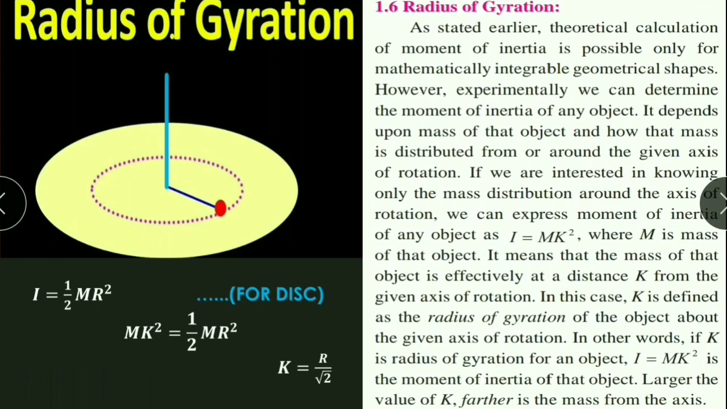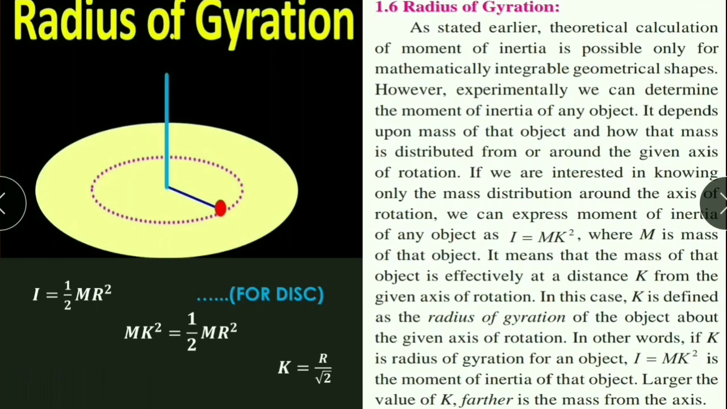If we are interested in knowing only the mass distribution around the axis of rotation, then we can express moment of inertia of any object as I is equal to mk square, where m is the mass of that object. It means that the mass of that object is effectively at a distance k from the given axis of rotation. In this case, k is defined as the radius of gyration of the object from the given axis of rotation.